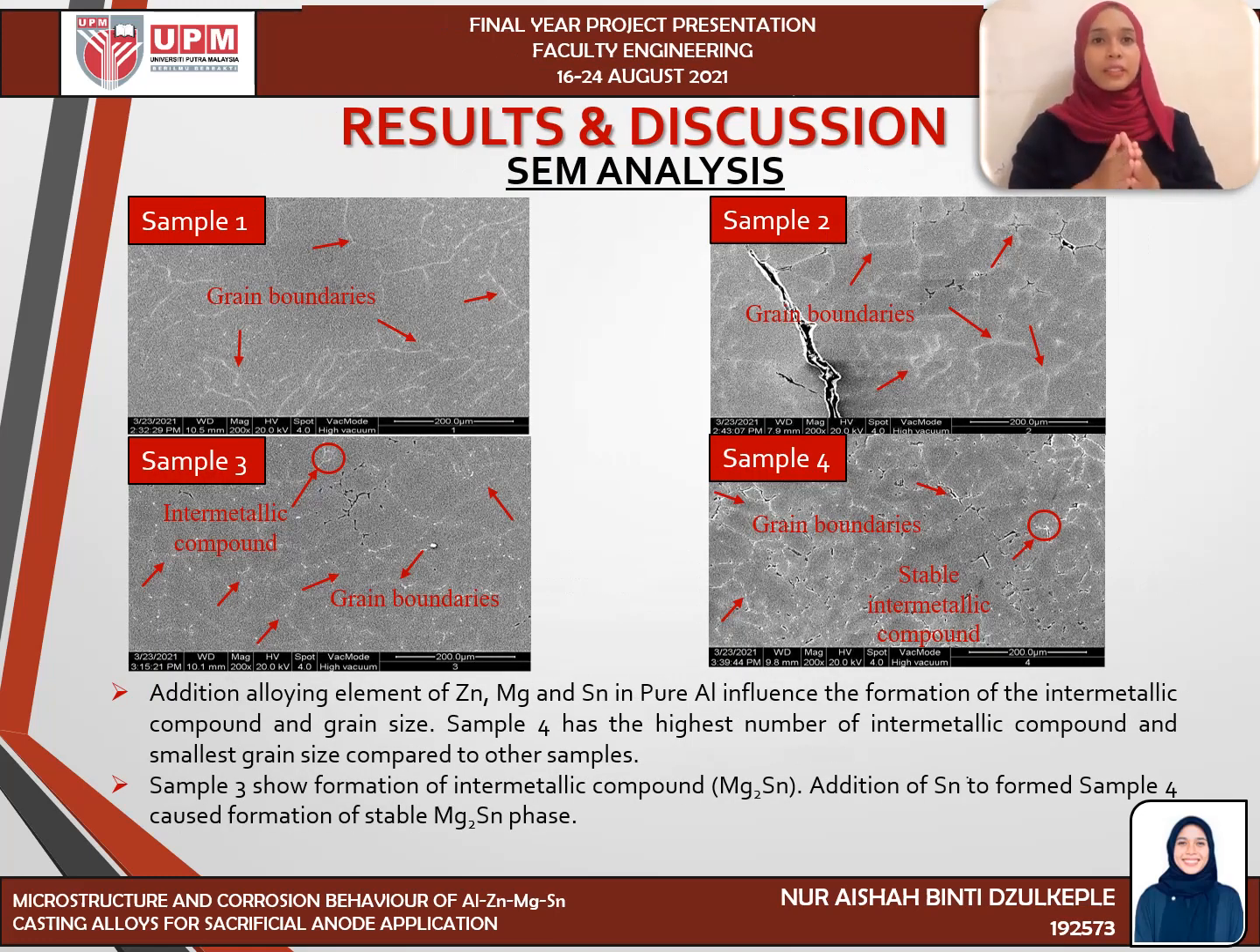For SEM analysis, the figure shows the micrograph of 4 types of alloy. Additions of alloying elements such as zinc, magnesium and stannum in pure aluminium influence the formation of intermetallic compound and grain size. Sample 4 had the highest number of intermetallic compounds and the smallest grain size compared to other samples. Sample 3 shows the formation of intermetallic compound, which is Mg2Sn. So the addition of stannum to form sample 4 causes formation of stable Mg2Sn phase.